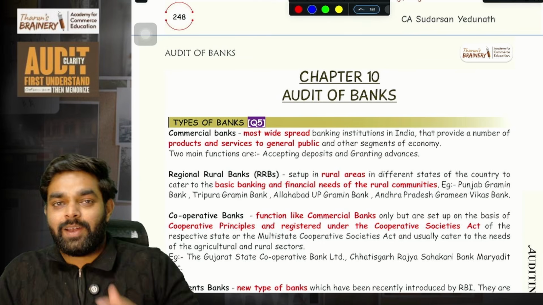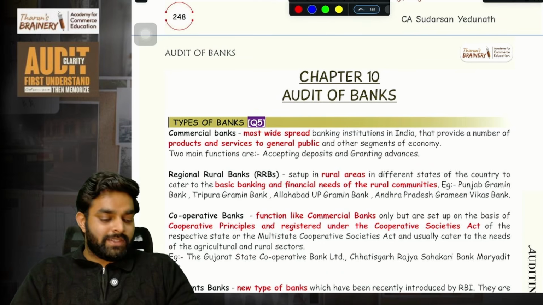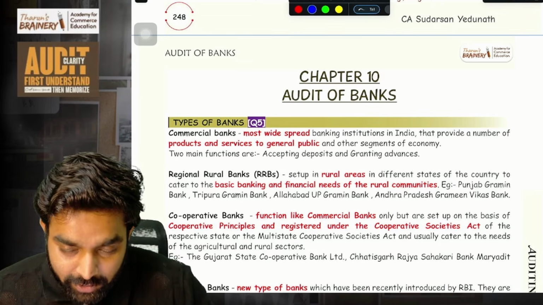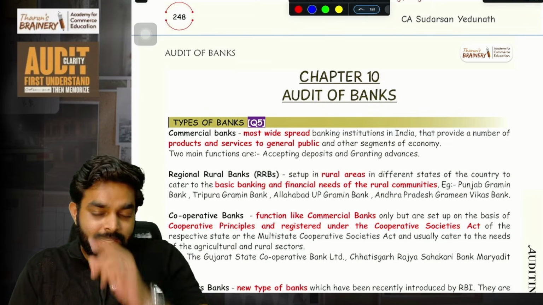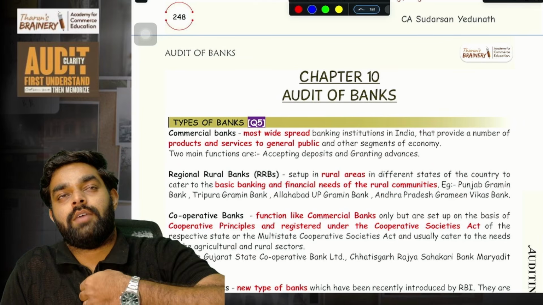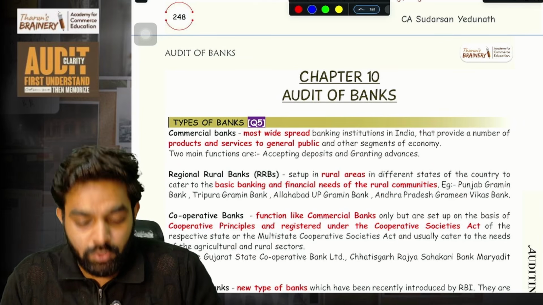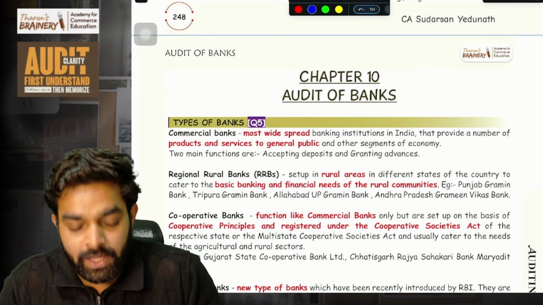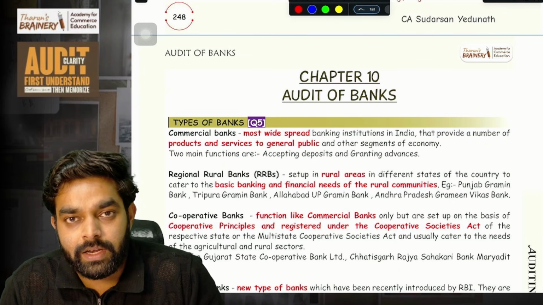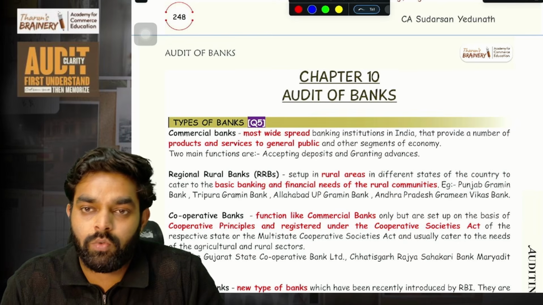And in CA Inter, what I've observed is that a lot of students skip this chapter because they don't understand it. Before beginning this chapter, we should have an approach to every chapter we study. For this chapter, around 70% of the portion should not be learned like auditing. That is the first thing you want to understand.